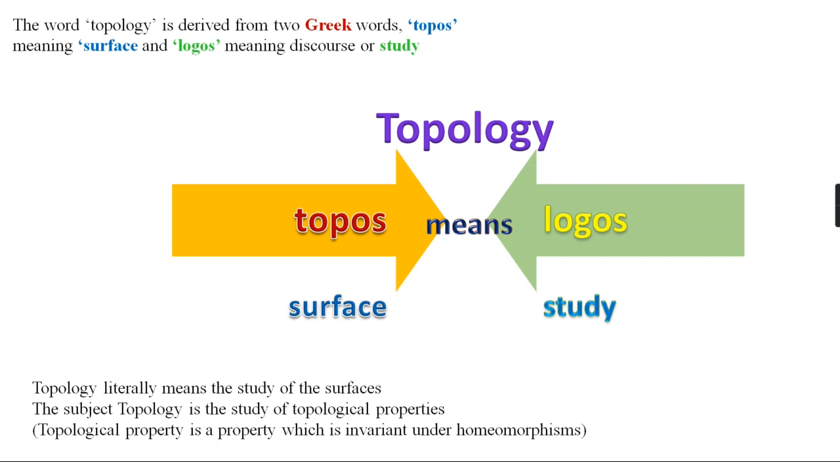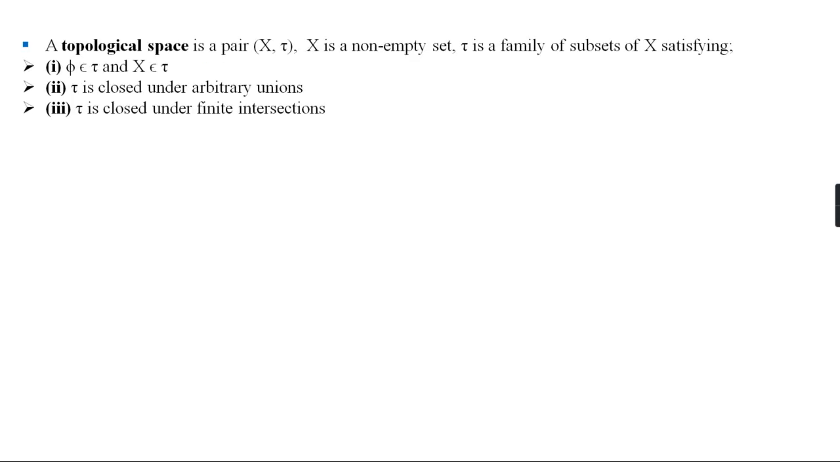But the subject topology is the study of topological properties. What is meant by topological property? We know that a topological property is a property which is invariant under homeomorphisms. We are now defining what is a topology or topological space.